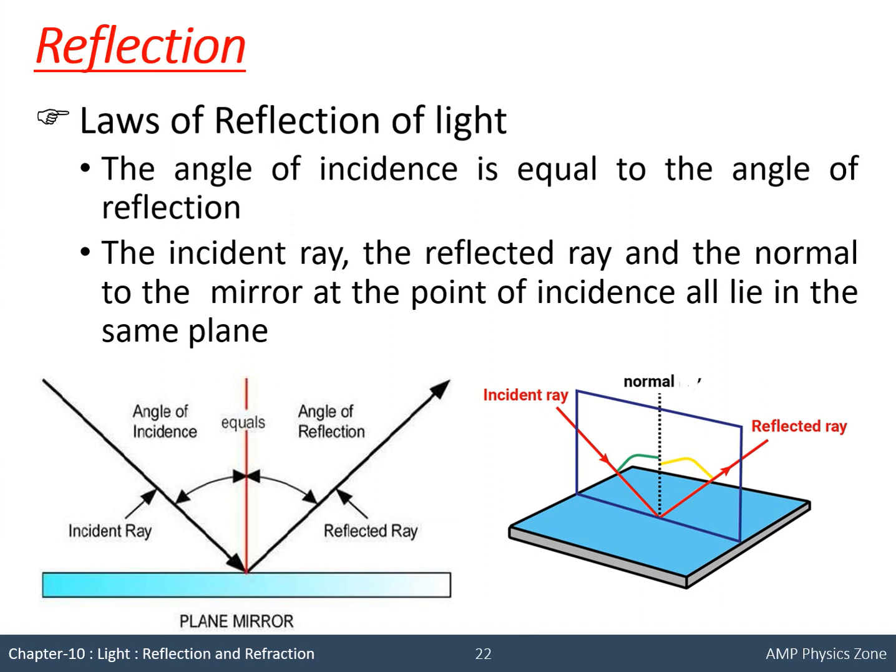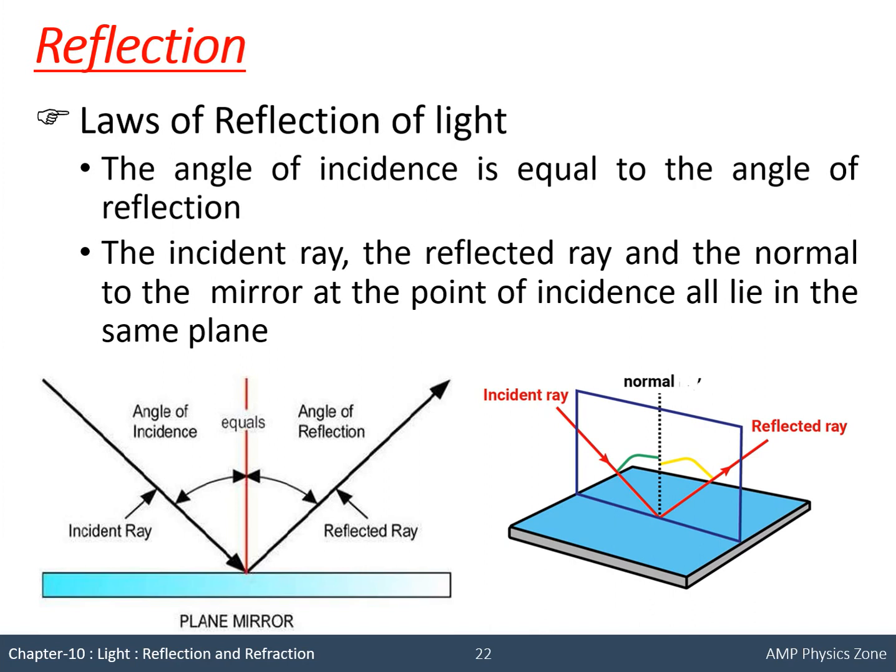First, the diagram that we draw in the page of the book or board, and second, you can see what is the meaning of plane. Right now you can imagine a paper. If you draw all these three, incident ray, reflected ray and normal, they will lie in the page. So that page is known as the plane. Or if I am drawing this on the board, then the board will be the plane.